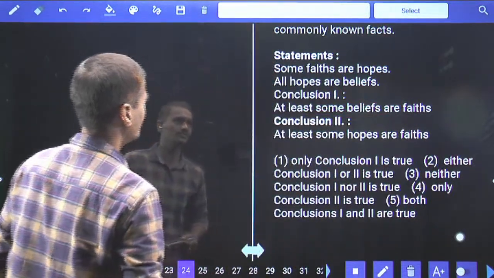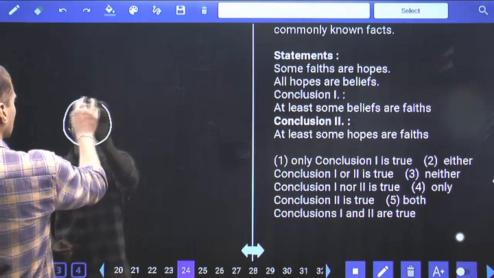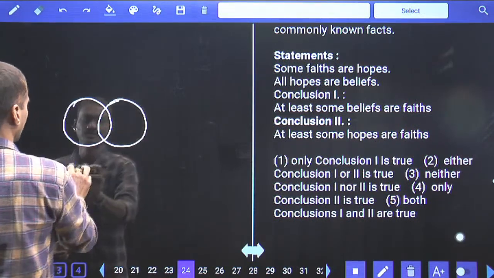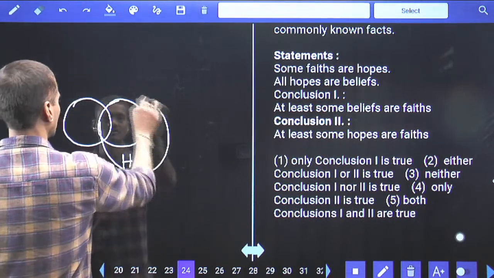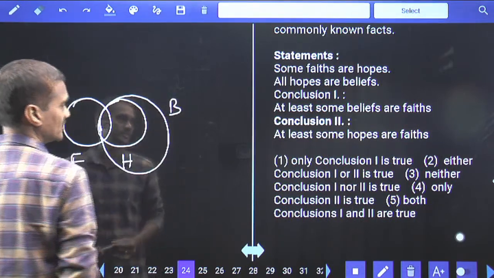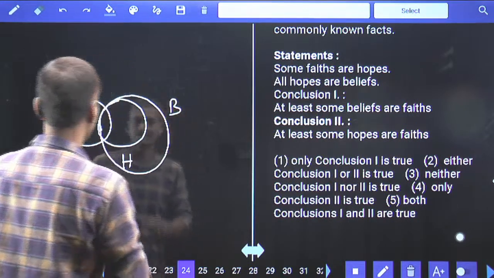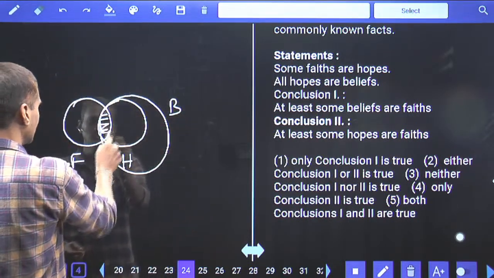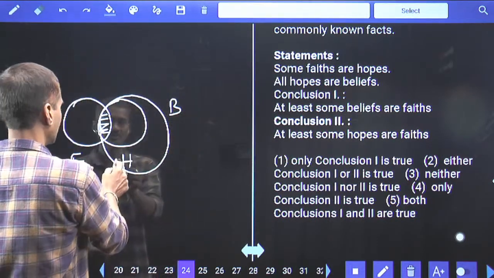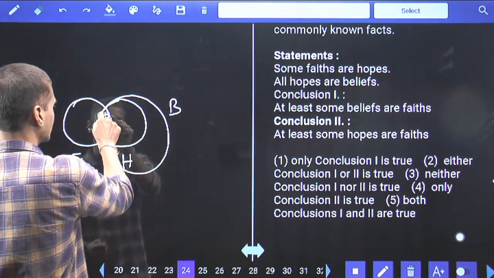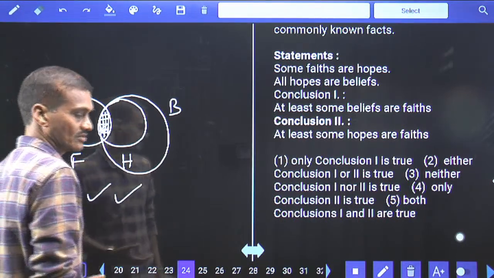Then 24. Some faith are hope. This is faith and this is hope. Some faith are hope, and all hopes are beliefs. First one, some beliefs are faith. Belief is here, faith is here, that is definitely true. And some hopes are faith. Hope is here, faith is here, this is also true. Hence both the conclusions are true.